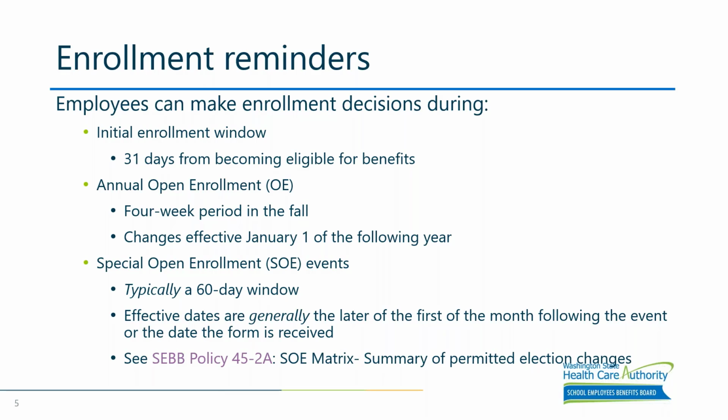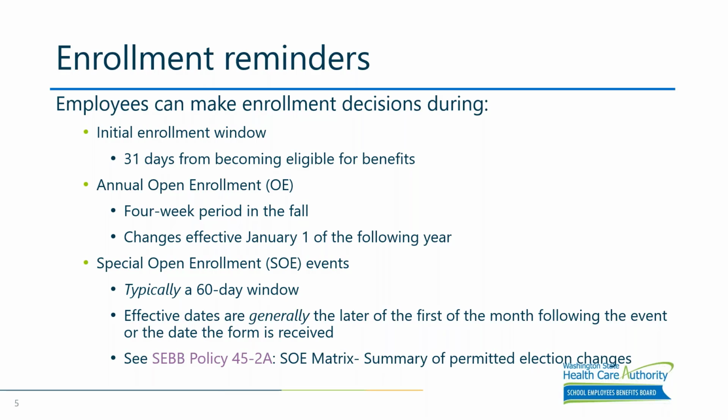With regards to the initial enrollment window, it is very important to remember that the deadline is 31 days from when an employee becomes eligible for the employer contribution, which is usually when the employee starts work, not necessarily when they've received the eligibility notice. Annual open enrollment is 1 month, usually in the fall, and during this enrollment window, you can make changes to your benefits for the following plan year.